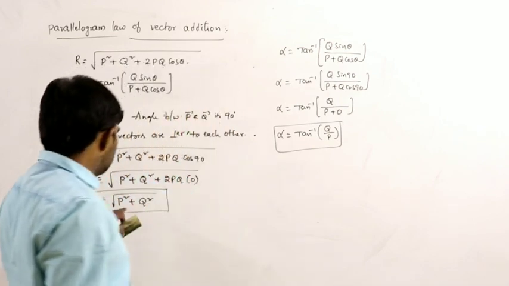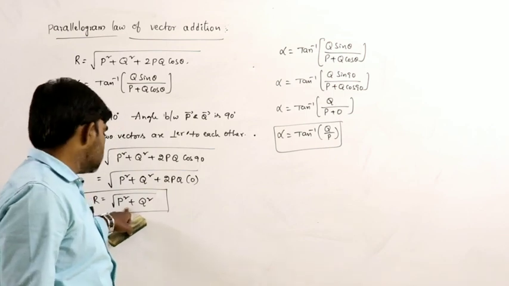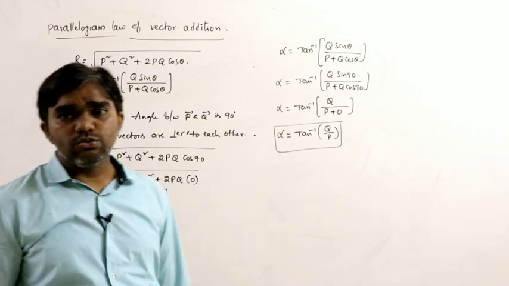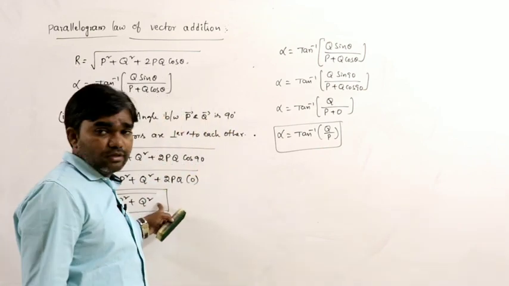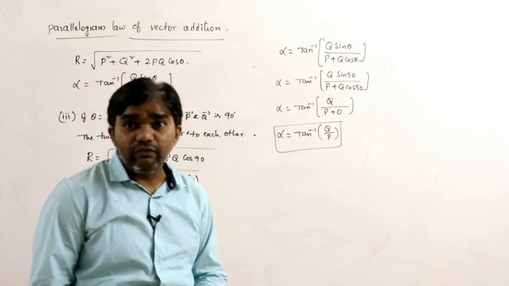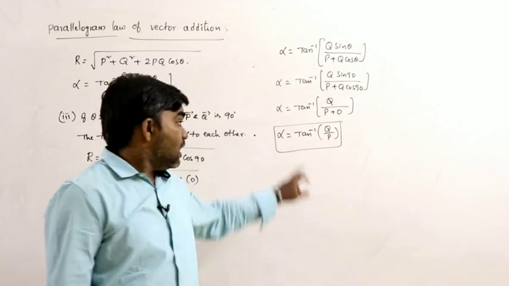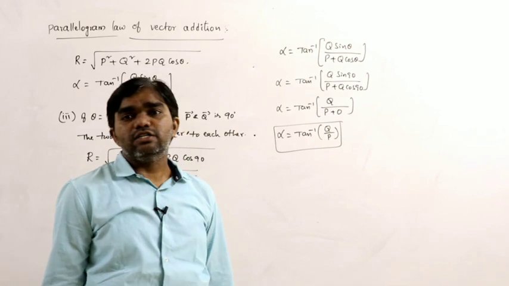So if two vectors are normal to each other, the magnitude of the resultant is R equal to the square root of p square plus q square, and the resultant vector makes an angle alpha equal to tan inverse of q by p with the horizontal.